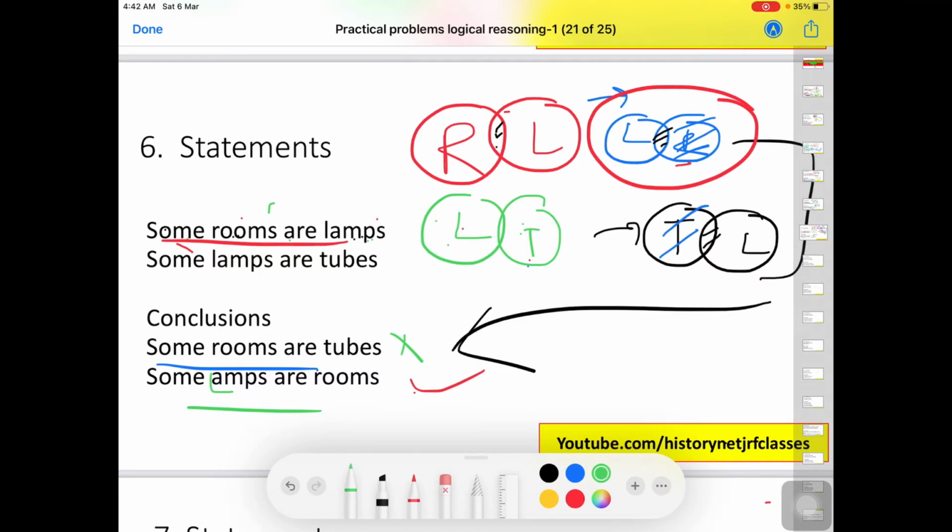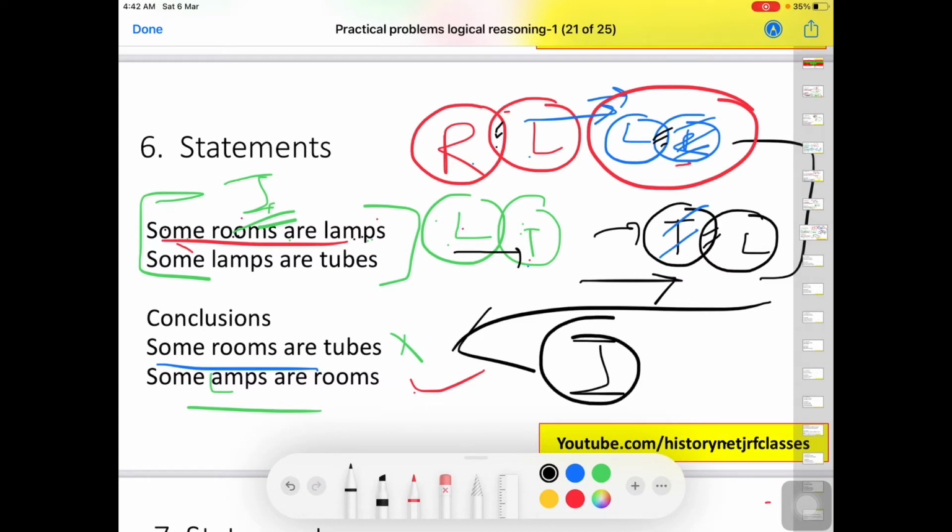Because in this particular positive, that is I type, both the subject and predicate are undistributed. That means they will always be related to each other. Here some rooms are lamps, and similarly some lamps are rooms. Similarly in the second one, some lamps are tubes, so similarly some tubes are lamps. So whenever you have an I type proposition, you will have this kind of thing, that some portions are still there, but in the O case it's different. When questions come, I will tell you. Just focus on this I type, how we do that.